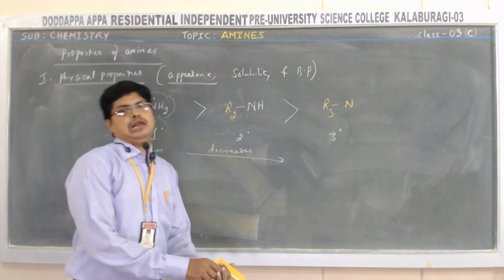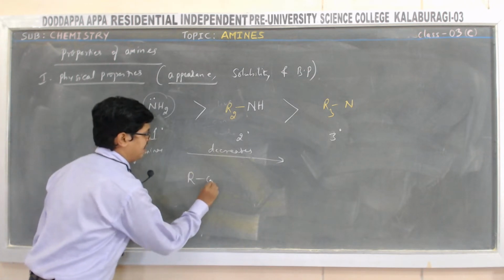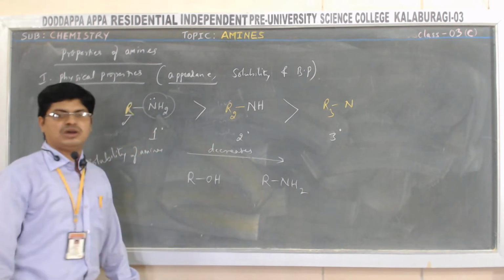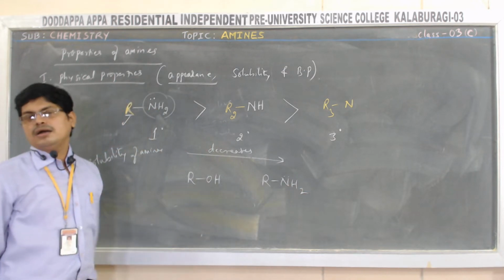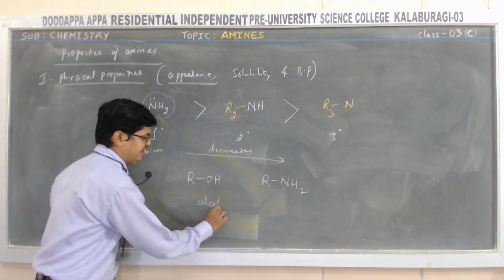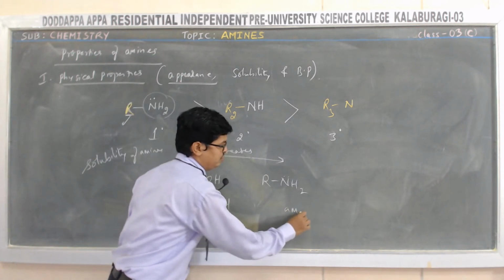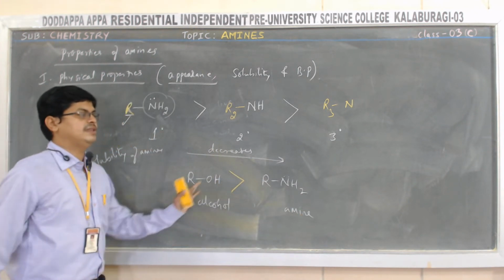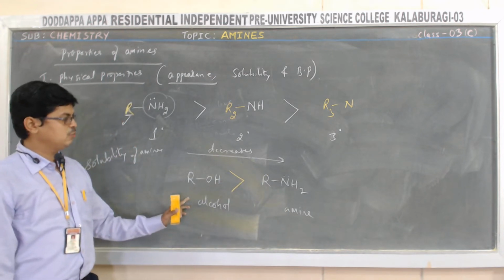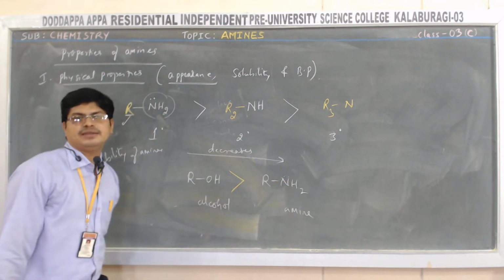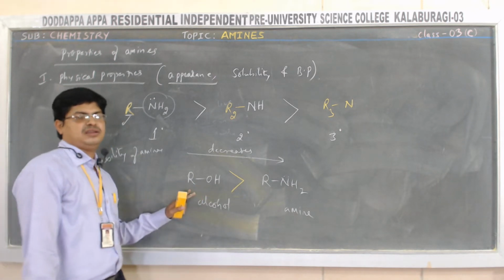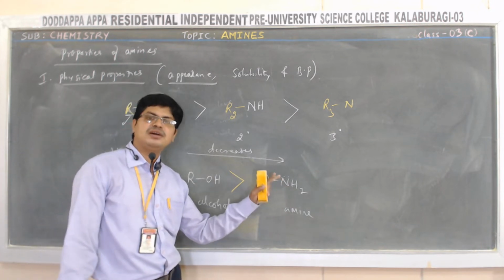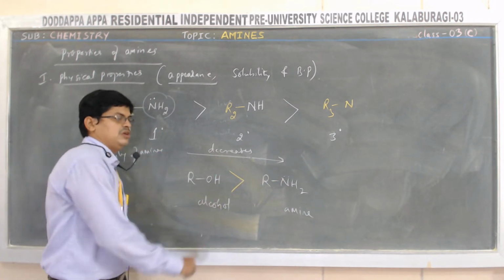Similarly, when we compare an alcohol with an amine, which is more soluble? Alcohol or amine? Of course, the answer is alcohols are more soluble than amines. Alcohols are more soluble in water when compared with amines, because alcohols are more polar when compared with amines. So hence, alcohols are more soluble in water.